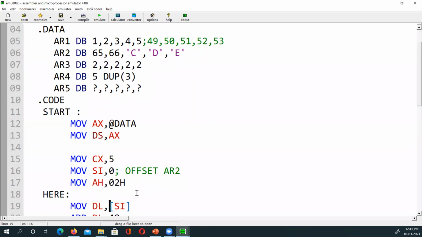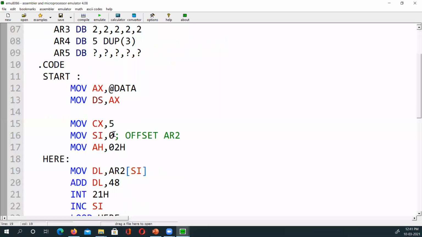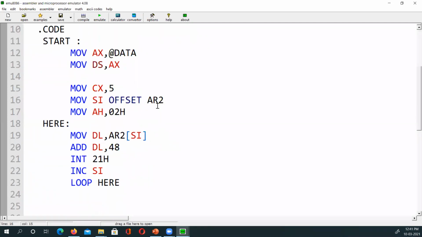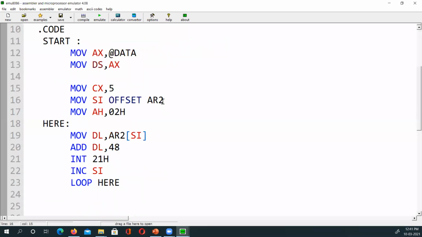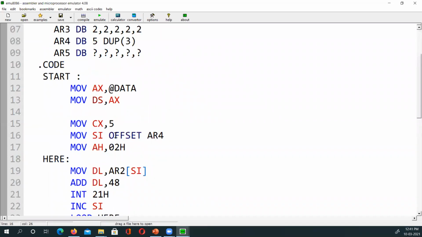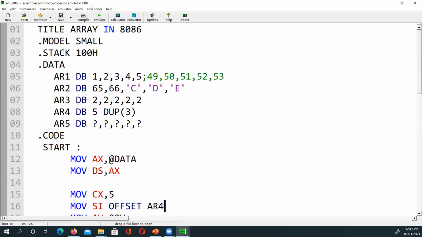We have to tell it which array we want to print. So that's what we have to say, AR2 or AR3 or AR4 or whatever. Does it make sense? Or we don't say SI 0, we say move SI offset AR2, then it exactly knows which array. If I say offset AR4, SI knows two things: which array we are talking about, AR4, and index 0.